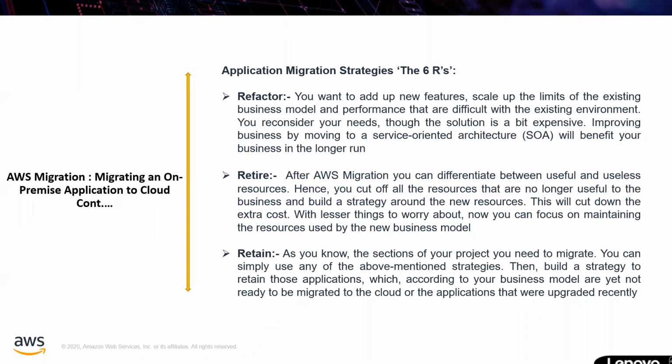Retain, as you know, the sections of your project you need to migrate, you can simply use any of the above mentioned strategies. For example, you don't want to move all your applications to AWS, and you don't want to monitor the AWS things. Sometimes you want to execute your applications in parallel from your on-premises as well as AWS. Such time we have to retain your on-premises data. So that's what we mean here. So these are the 6 R's. Definitely, you may have some questions. We will discuss at the end.